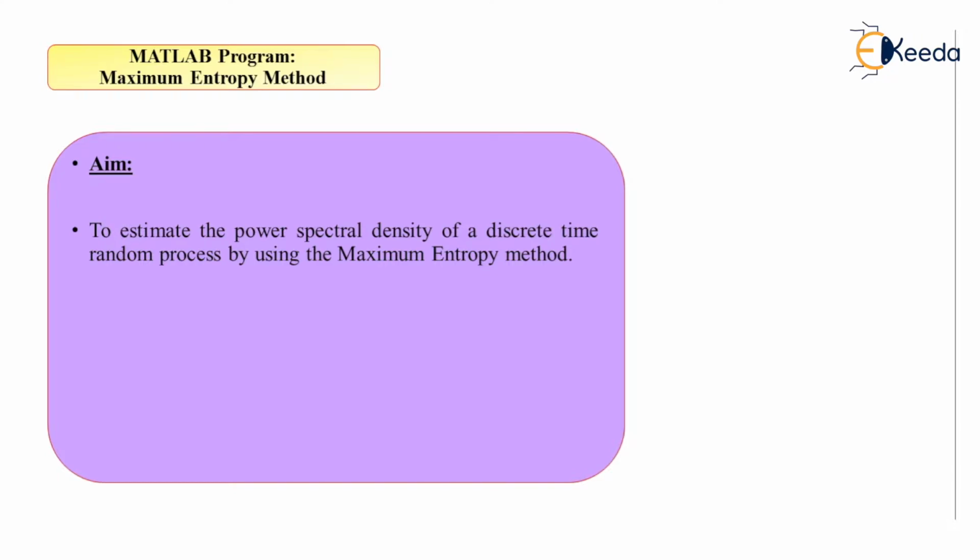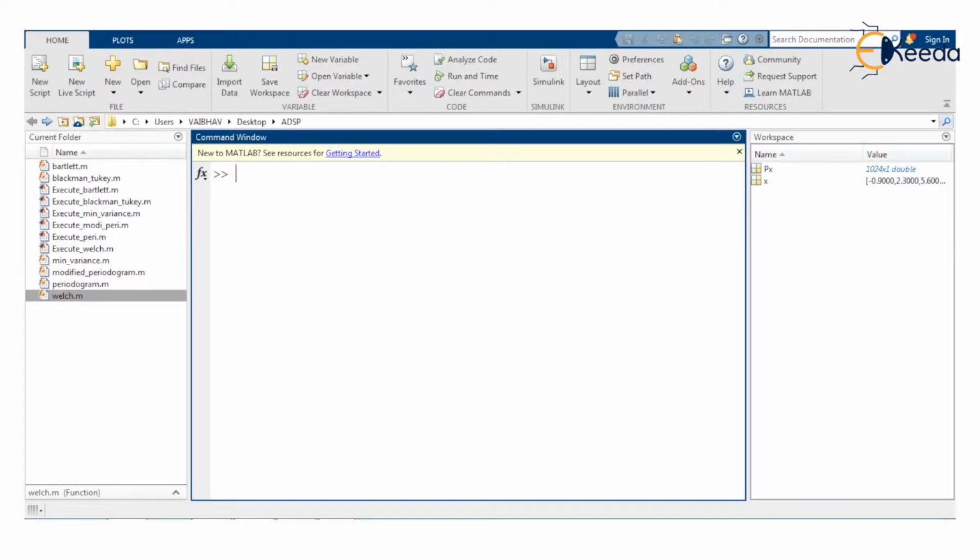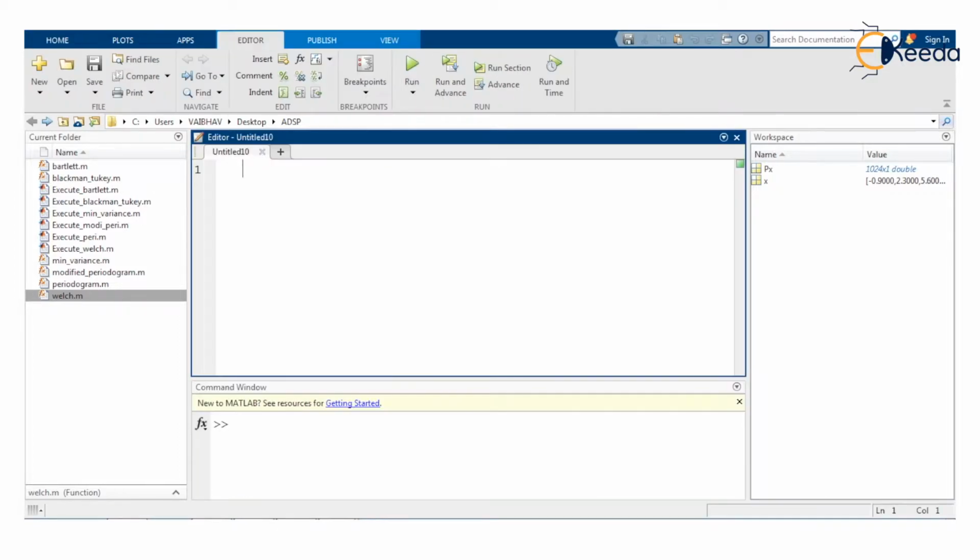For this purpose, we need to switch to our MATLAB environment. Here we have the MATLAB environment provided by the MATLAB R2019b version. We have here the current folder ADSP where the previous functions and MATLAB scripts have been saved. Along with the workspace and the command window, we have a new untitled script in the editor window.